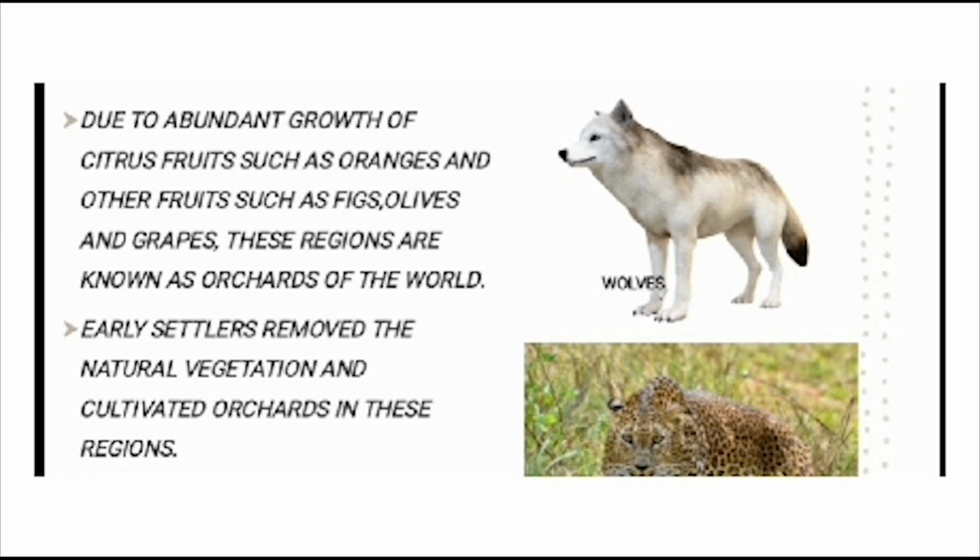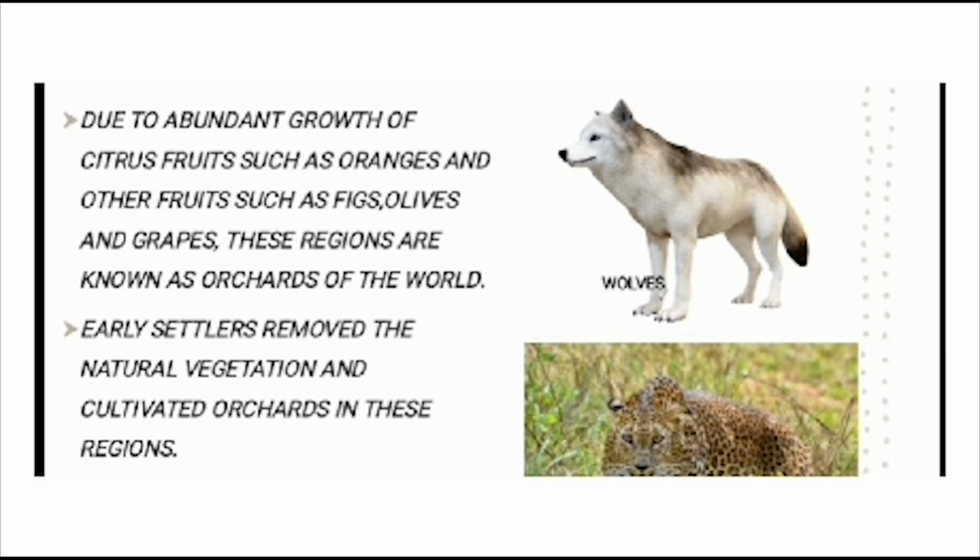Early settlers removed the natural vegetation and cultivated orchards in these regions. There is not much wildlife left here as most of the land has been brought under cultivation. Leopards, bears, deer, and wolves are some of the endangered animals still to be found in these forests. Now we complete this Mediterranean forest.